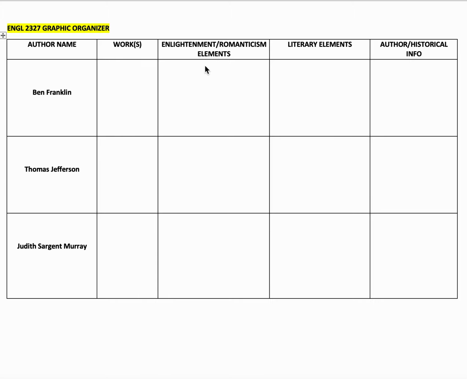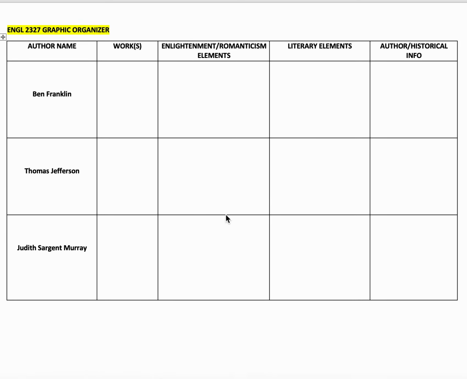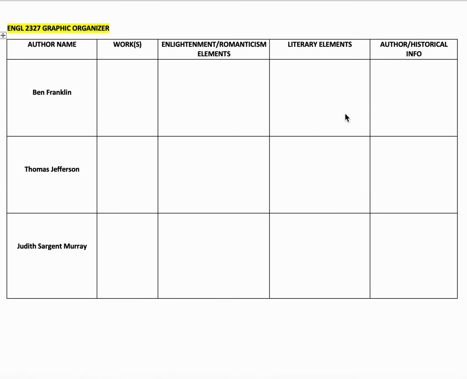So again, just jot down some concepts or ideas. What is it about Franklin's works that relates to the Enlightenment, or Jefferson? Longfellow and Poe will be your Romanticism authors. And then what are some key literary elements that you want to make sure you notate, so that when it comes time to potentially write an essay or another assignment on one of these, it's a lot easier and you can say, oh yeah, I need to talk about this element or this element. So what are those elements? What notes do you need to know about them?